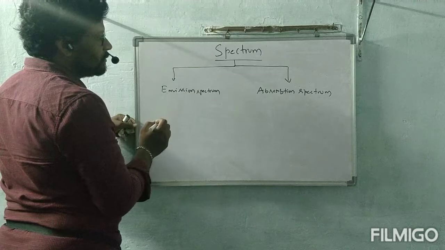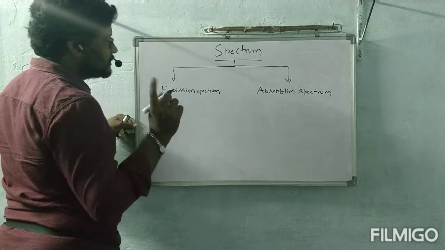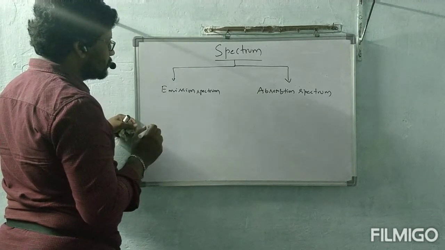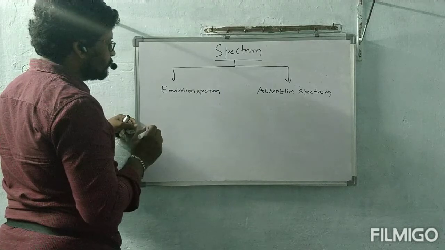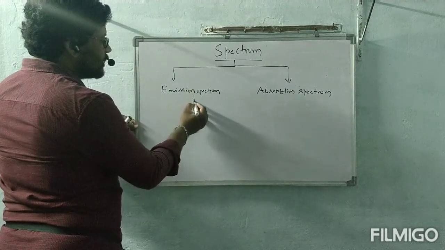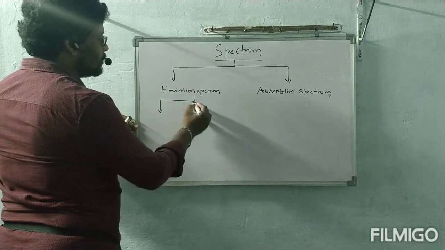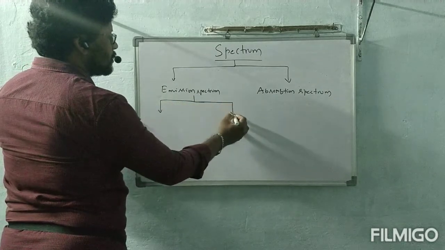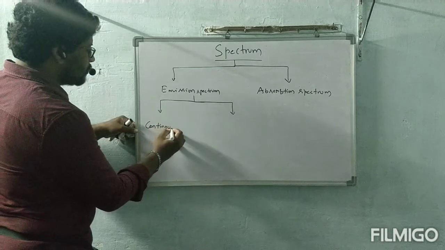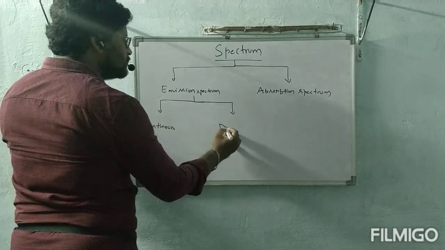Emission spectrum, just 1 second. Okay, emission spectrum again is of 2 types: continuous spectrum and discontinuous spectrum.